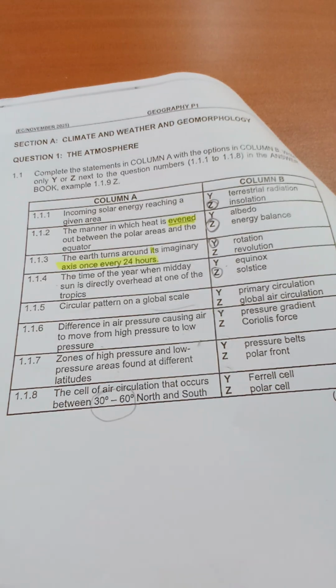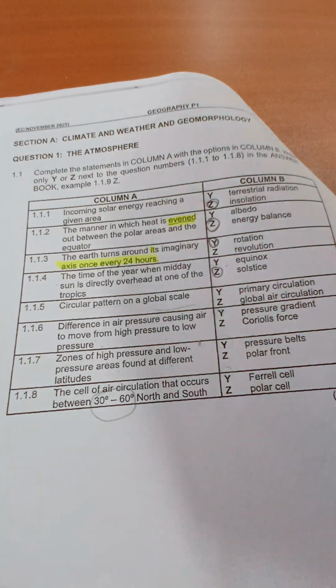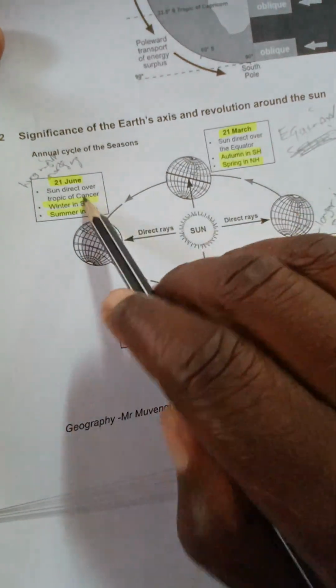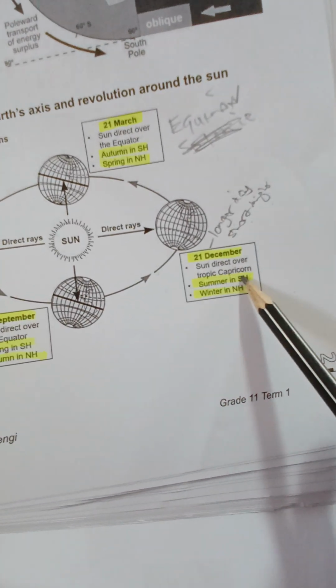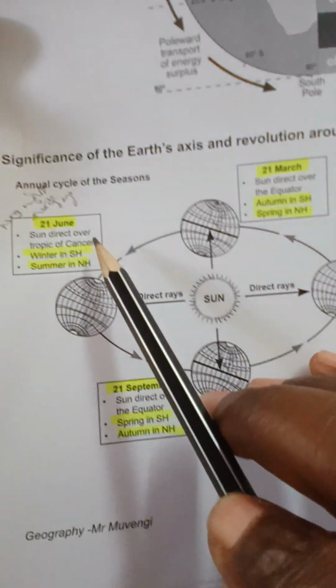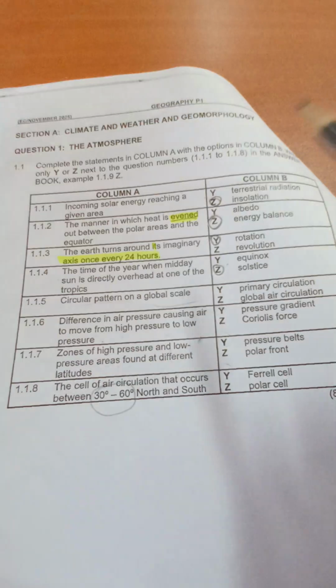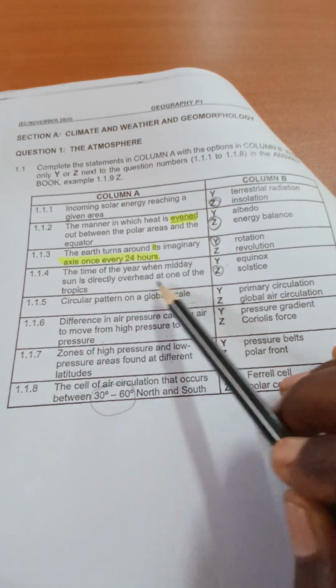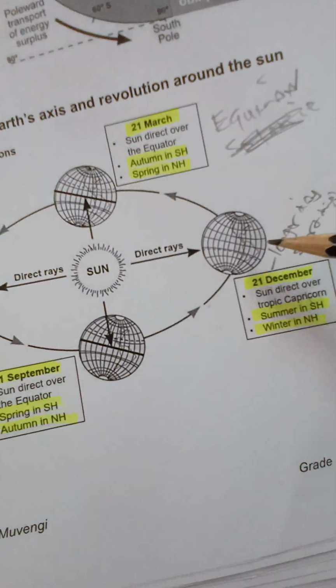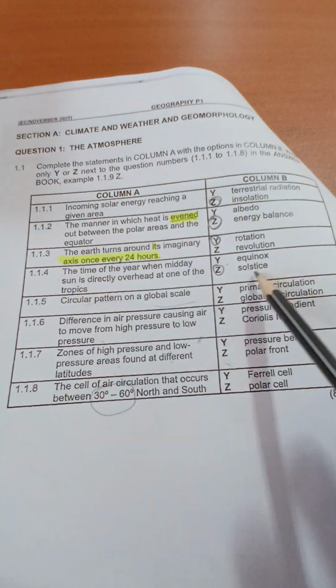Winter solstice simply means that the nights are longer than the days. Remember, I talked about this. This is when the sun is directly over the Tropic of Capricorn. Here is when the sun is directly over the Tropic of Cancer. Your question is saying when the midday sun is directly overhead at one of the tropics, obviously Tropic of Capricorn and Tropic of Cancer. So that is your solstice.